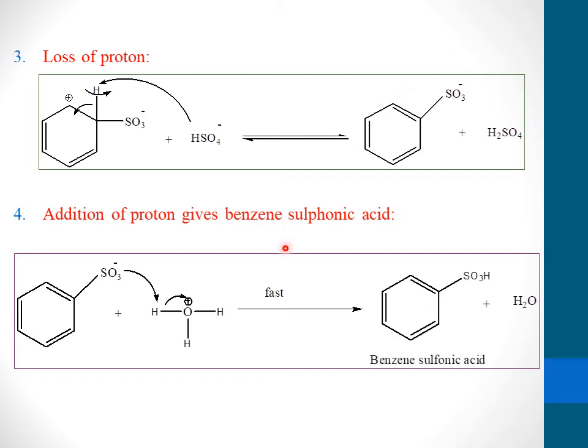And the last and final step is the addition step. When compared with the remaining electrophilic aromatic substitution reactions, it is the addition of proton that gives benzene sulfonic acid. This is the benzene with SO3 minus. It takes a proton from H3O plus and finally it gives benzene sulfonic acid with the liberation of water. These are the 4 important steps involved in the formation of benzene sulfonic acid from benzene with the help of concentrated sulfuric acid at 120 degrees centigrade.